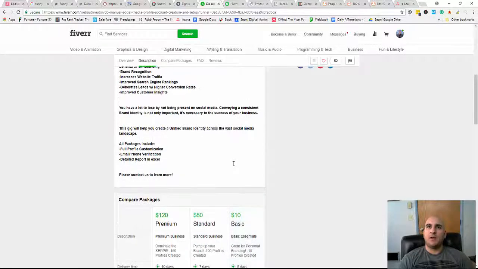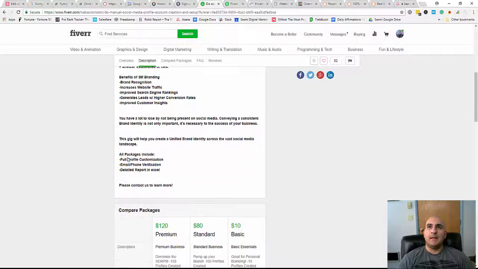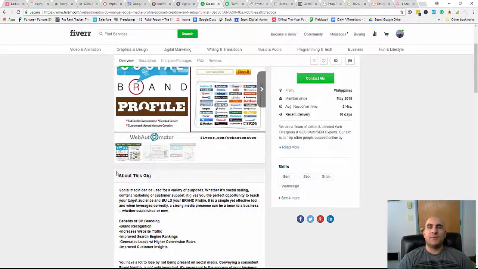So they can do that for you. They provide an Excel sheet for you. They phone verify everything. They create an email for you, and it's going to be just huge for you if you're just starting out. And let's say you don't have very much off page going on, right? It's definitely going to help you out.